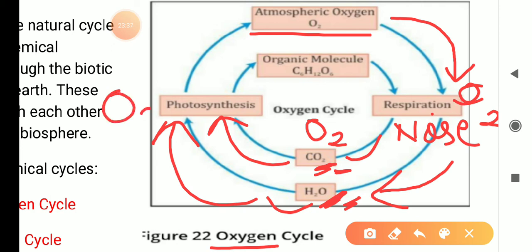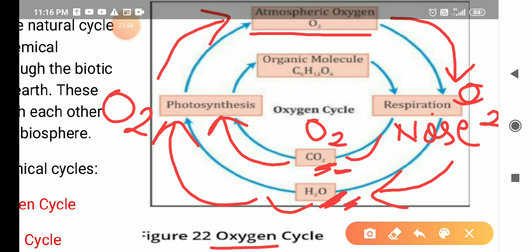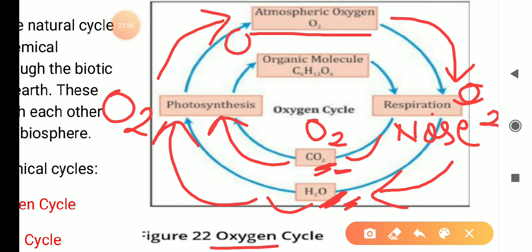Now oxygen has come to plants. When plants release oxygen in the process of photosynthesis, the oxygen is coming back again to the atmosphere.